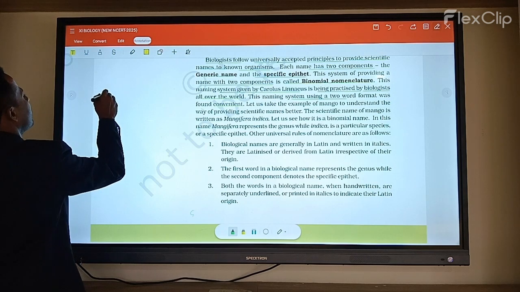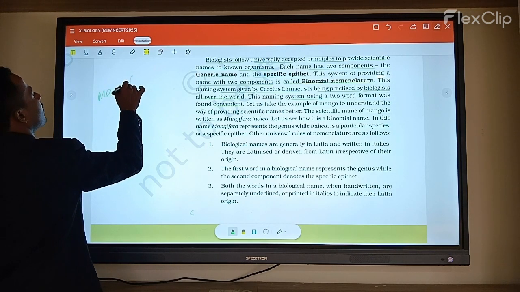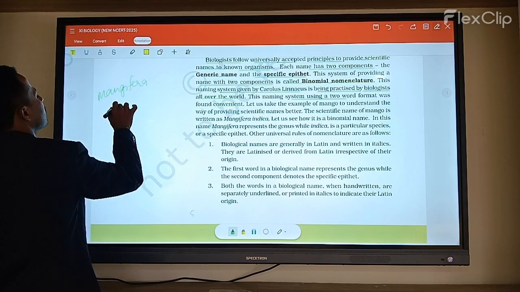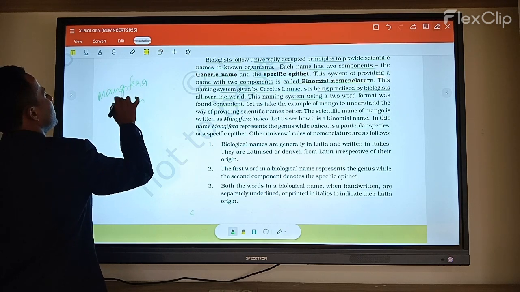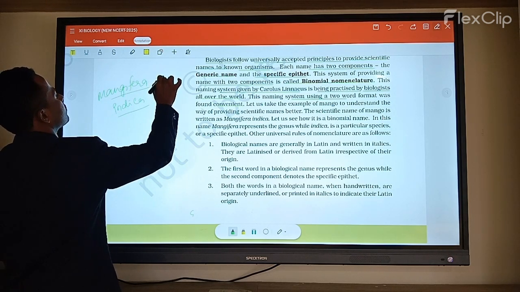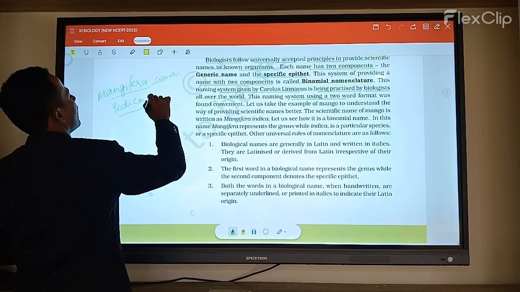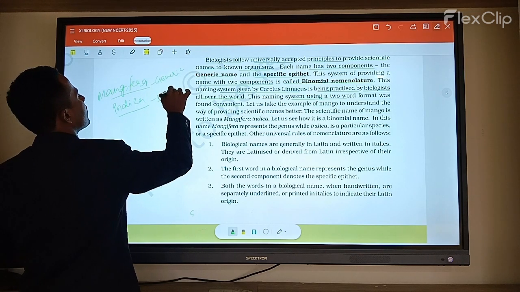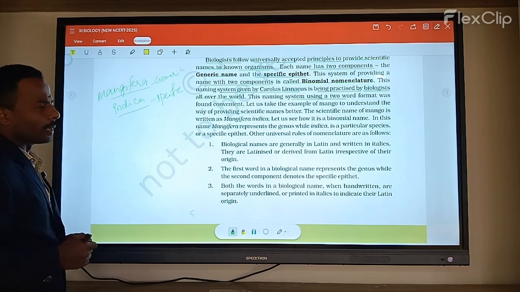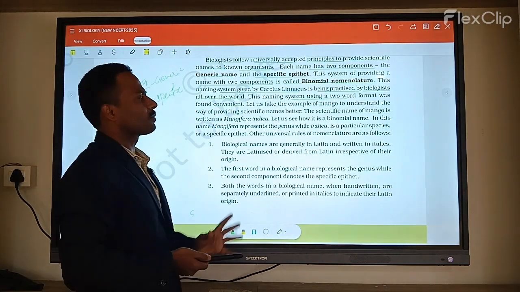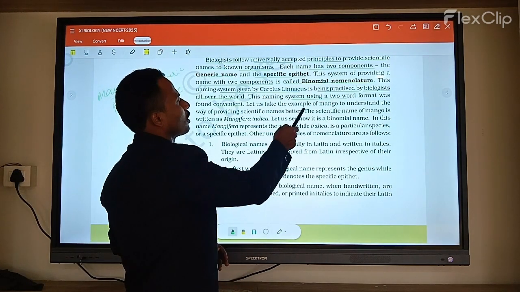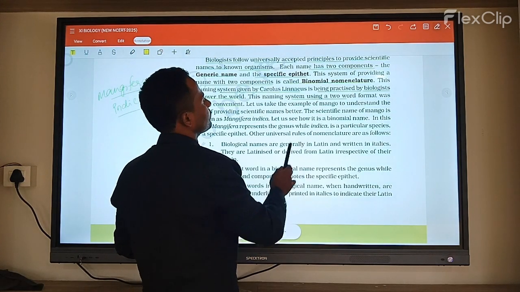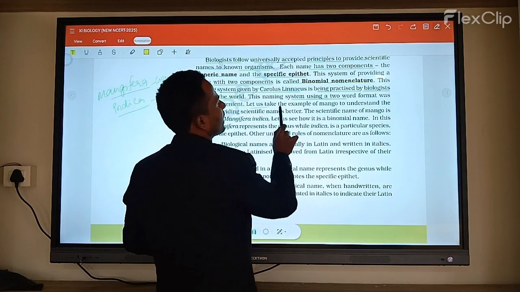For example, Mangifera indica. Mangifera is the generic name and indica is the specific epithet. These rules were first provided by Carolus Linnaeus.